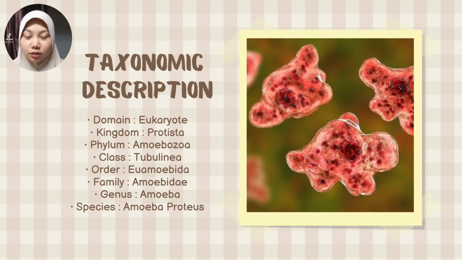Now I'm going to tell you the taxonomic description of amoeba. So amoeba is from the domain Eukaryote, which is under the kingdom Protista. Its phylum is Amoebozoa, its class is Tubulinea, its order is Amoebida, its family is Amoebidae, its genus is Amoeba, and its species is Amoeba proteus.